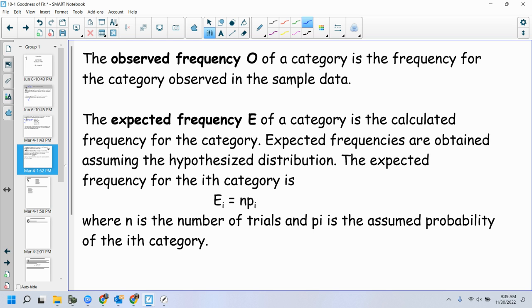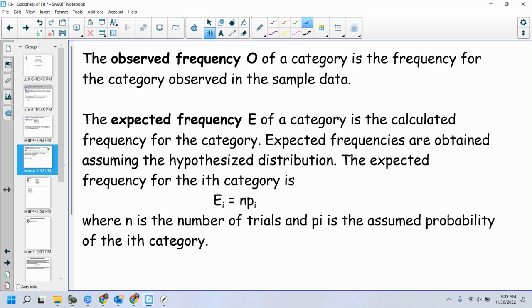This is how they put it: the expected frequency for the ith category, E sub i, is equivalent to N, the number of people that you're choosing to survey, times the percentage, P sub i, where P is the assumed probability of that category. So again, if I wanted to calculate Mrs. Wolf's expected frequency, it would be 30% of the amount of people that I'm going to survey. That's the expected frequency. I compare that against my O, my observed frequency, and we can run some numbers based off of that.